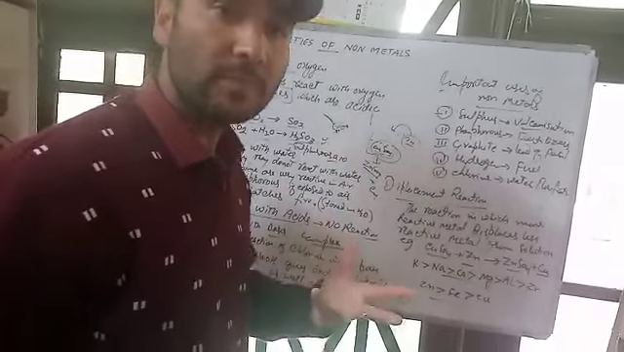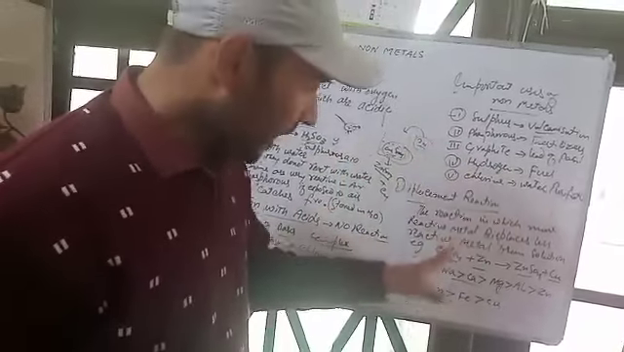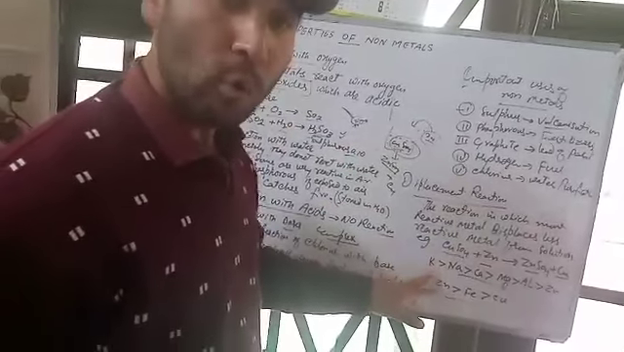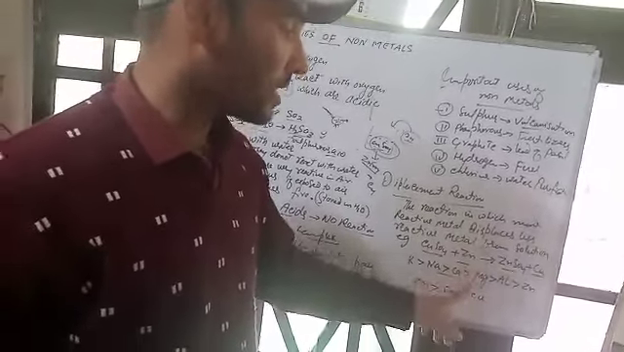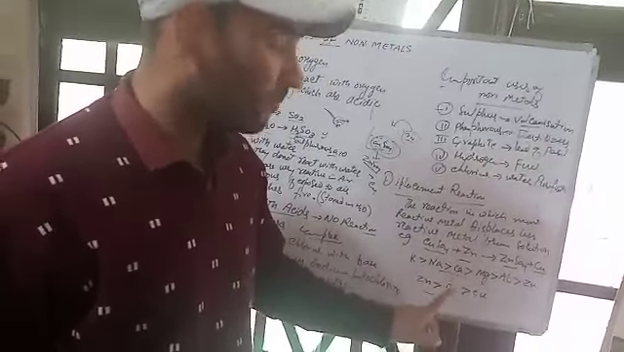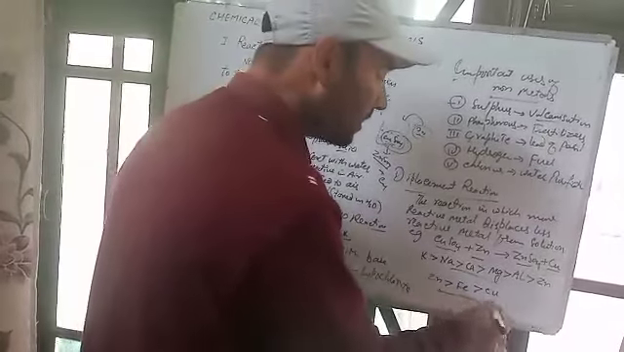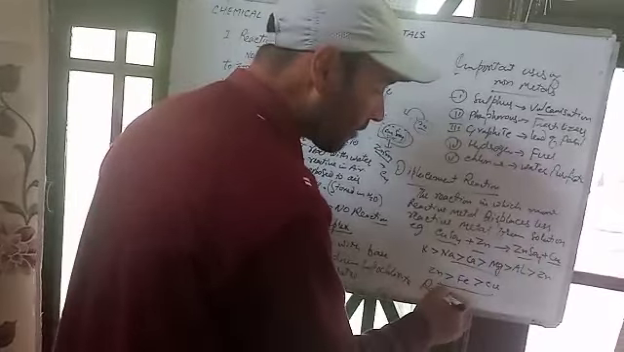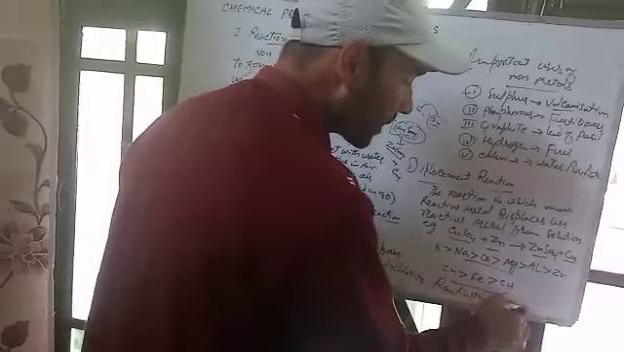And what is the reactivity of the metals? What is the sequence? I have made it here: potassium is more reactive than sodium, sodium is more reactive than calcium, calcium is more reactive than magnesium, magnesium is more reactive than aluminum, aluminum is more reactive than zinc, zinc is more reactive than iron, and iron is more reactive than copper. This is the reactivity series of metals.